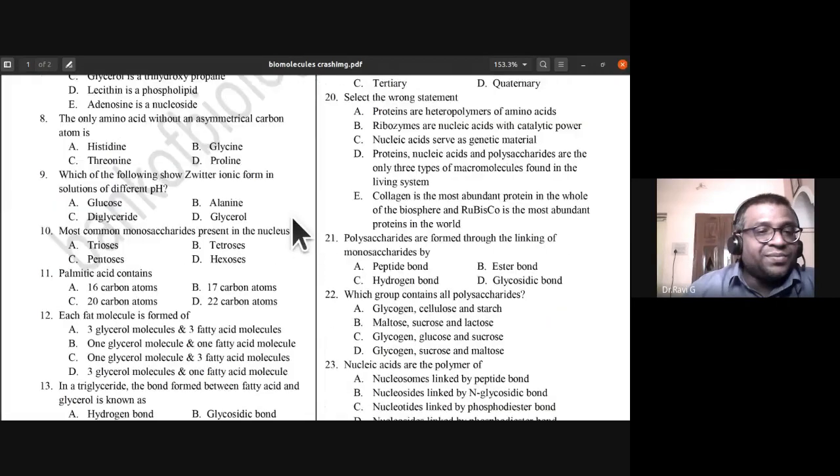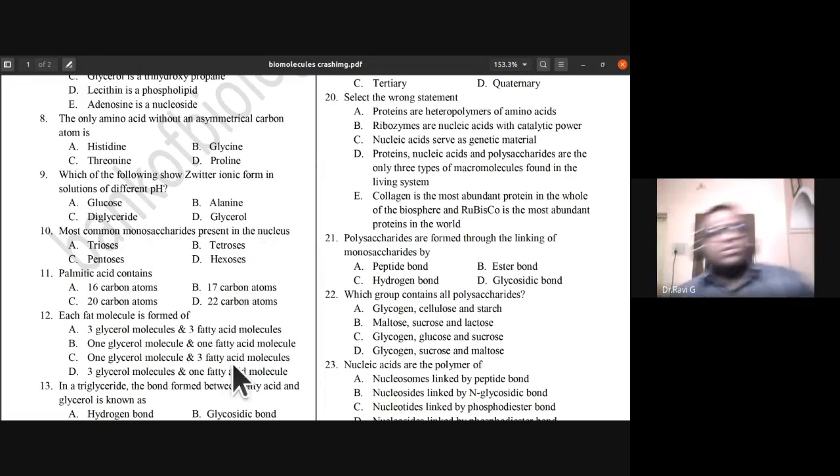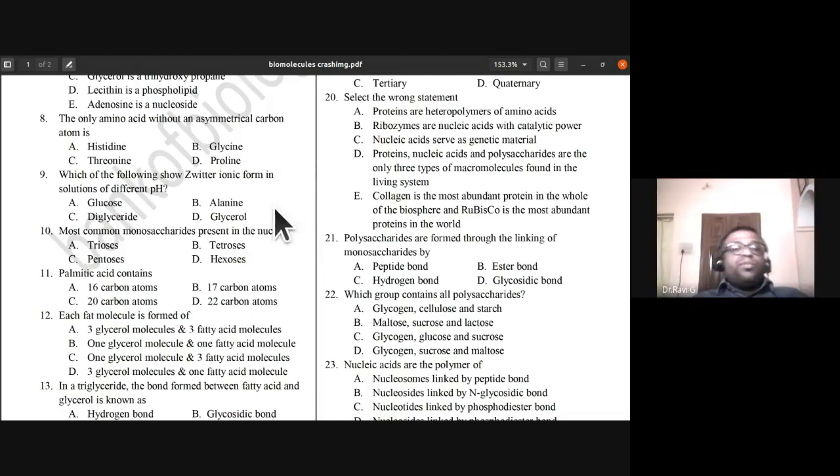Which of the following shows Zwitter ionic forms in solutions of different pH? Glucose, alanine, diglyceride, glycerol. So which of the following shows Zwitter ionic form? That is, both the ions are present in the same amino acid, so it would have the positive as well as negative. So glucose, diglyceride and glycerol are ruled out.